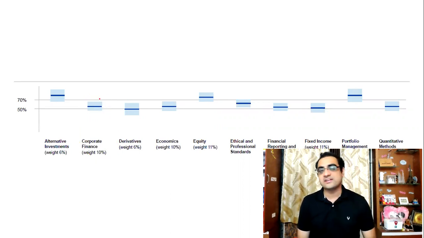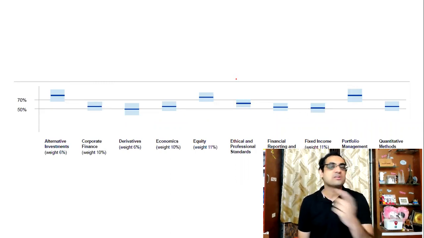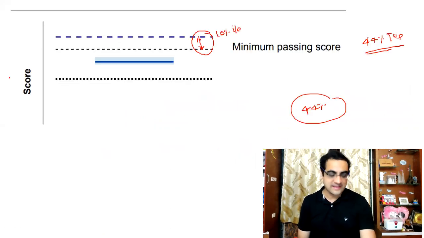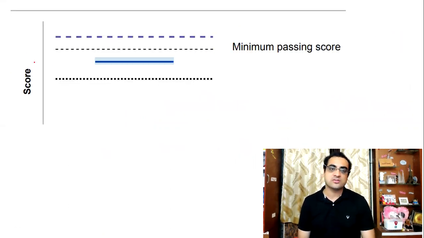There have been 3 students whose mark sheets I have seen, where there were 3 subjects like this with bad performance, but the good subjects were like something like this. So overall score matters. This particular graph will not tell you about your subject-wise performance. You will get to know, but whether you pass or fail, you will not be able to know from this graph. All right. So please calculate your scores and let me know your scores.